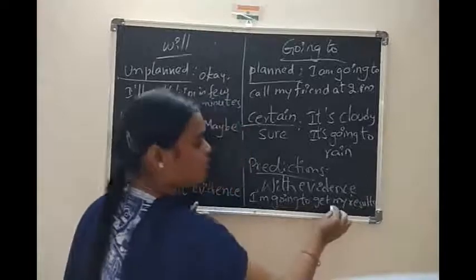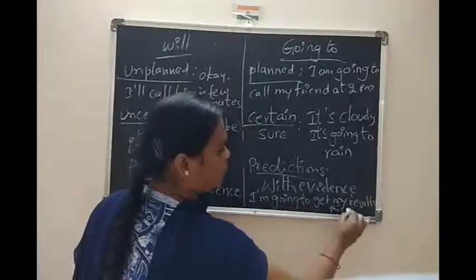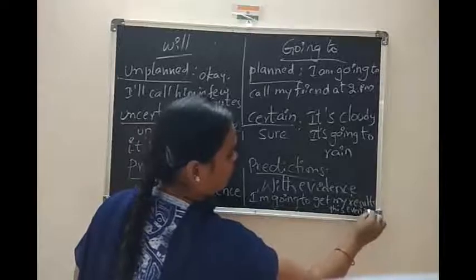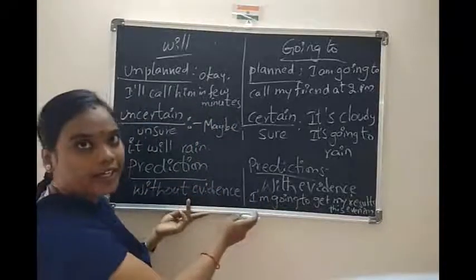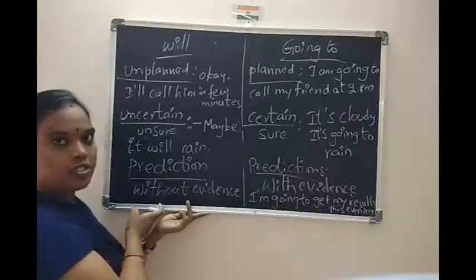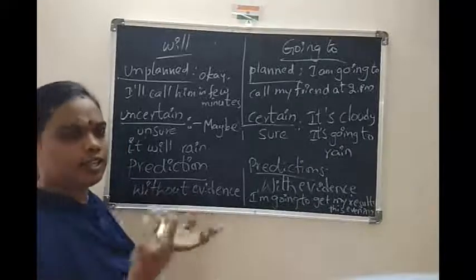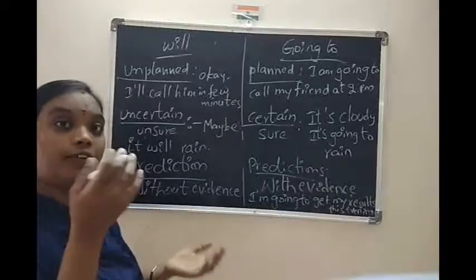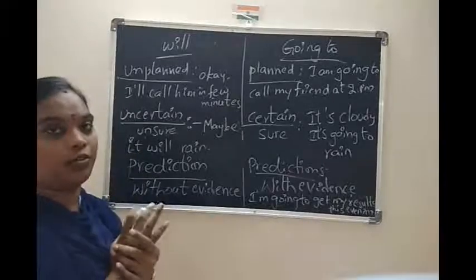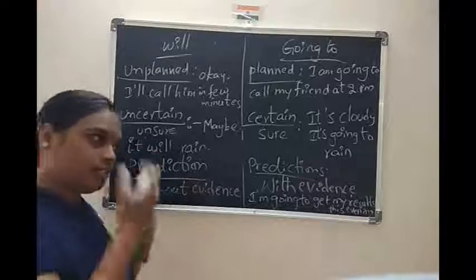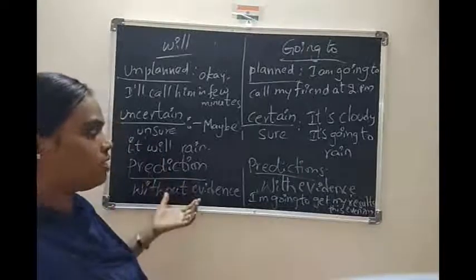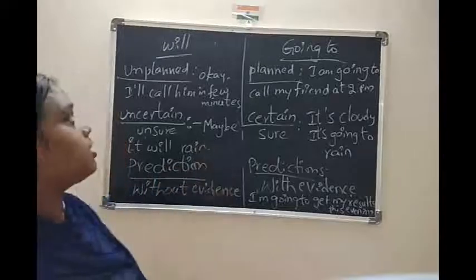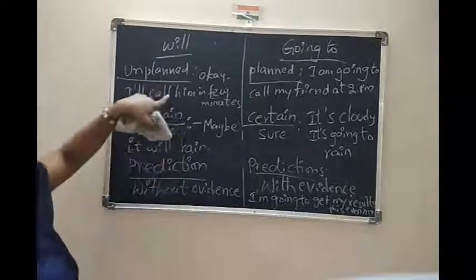Results, that is this evening. Future now. So this evening, we are talking about prediction, that is with evidence. Without evidence, only writing the exam, that is not like that. If the results will come or not, we don't know. We will pass. Talking about today or tomorrow, we don't know. So this is about that. And one more thing is offering help.